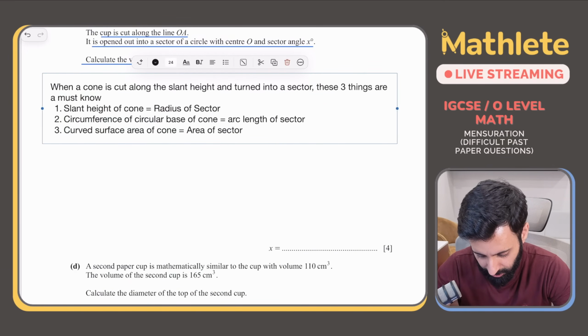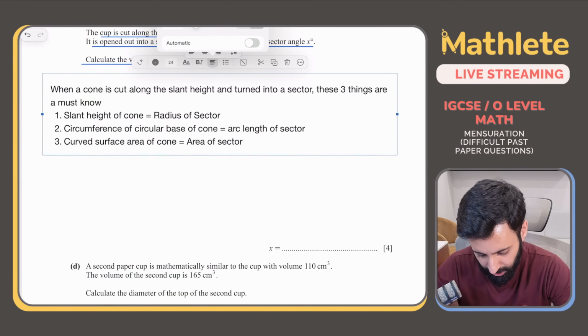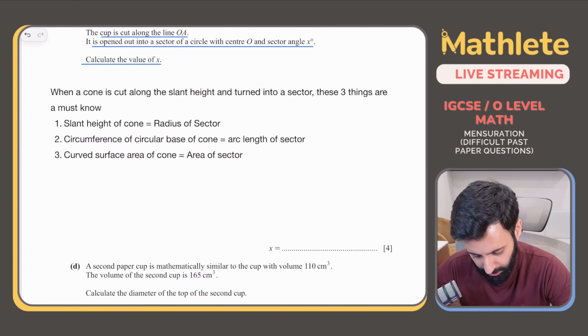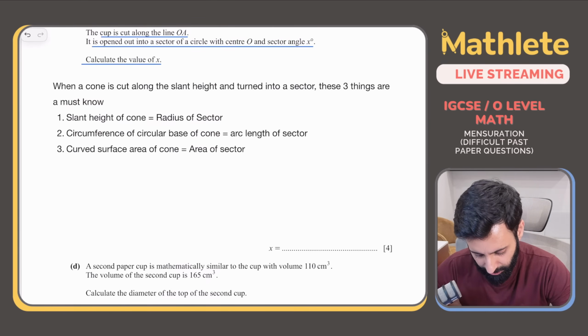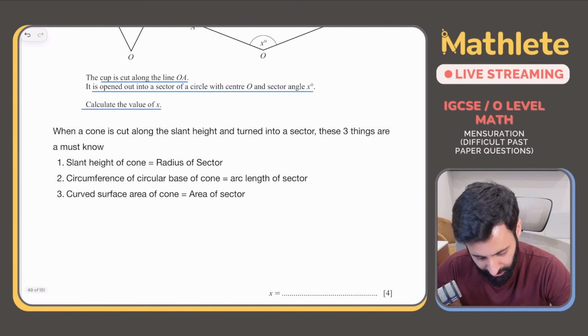Okay, so I'll repeat. The slant height of the cone becomes the radius of the sector. The circumference of the circular base of the cone equals the arc length of the sector, and the curved surface area of the cone is equal to the area of the sector.